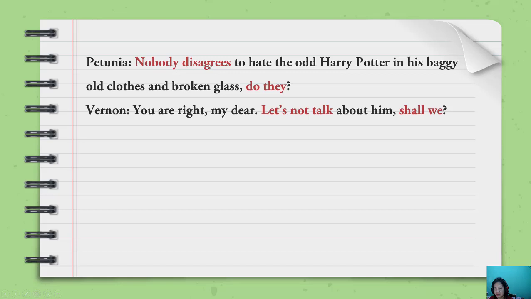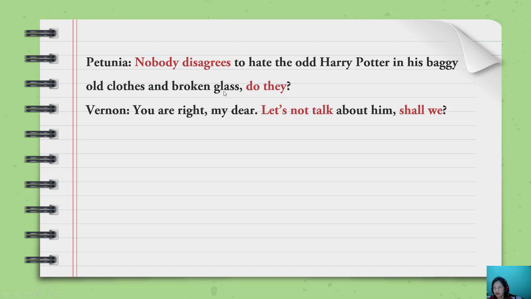Nobody disagrees. Actually, this is the same as the previous one that uses never, seldom, barely. It is negative. Nobody shows that this is negative, although the sentence is positive. That's why we still use positive.